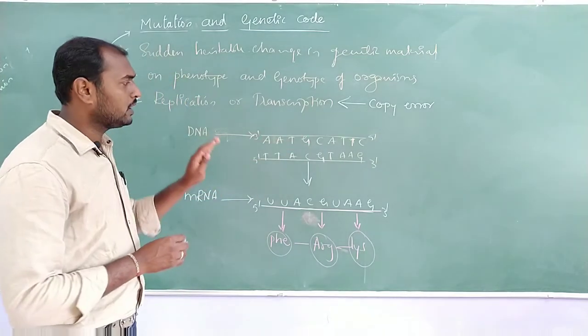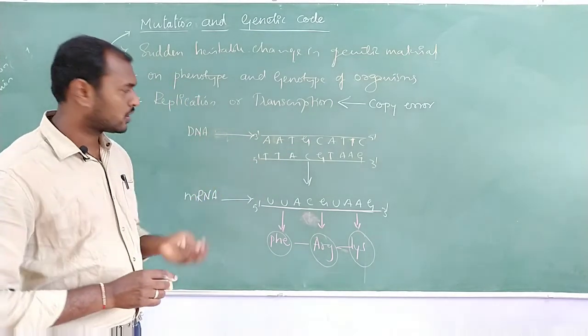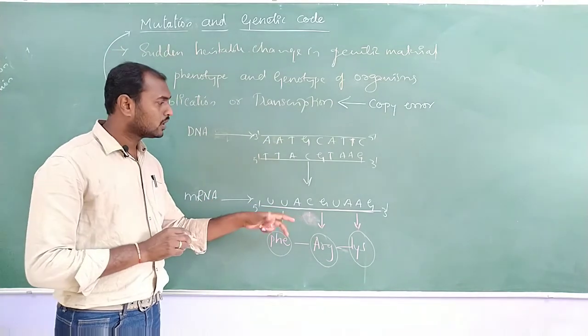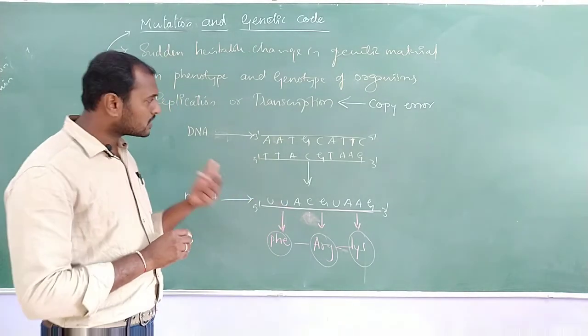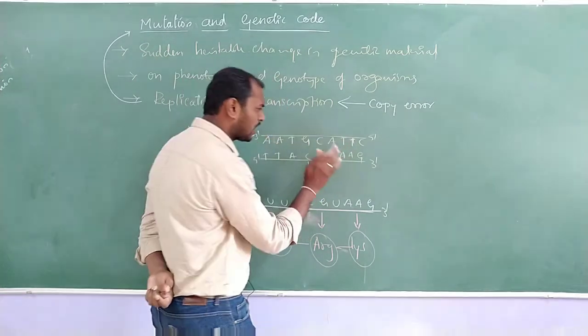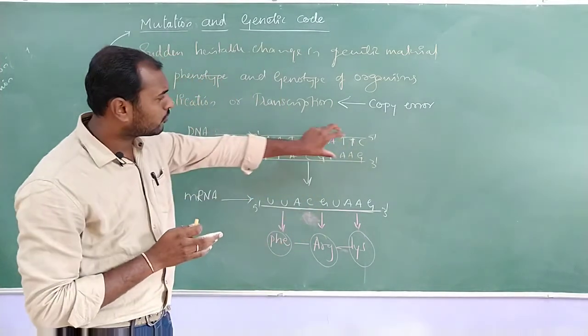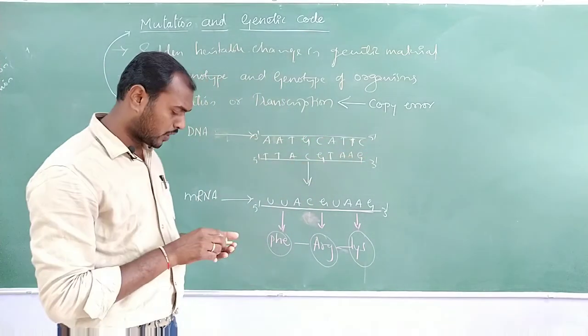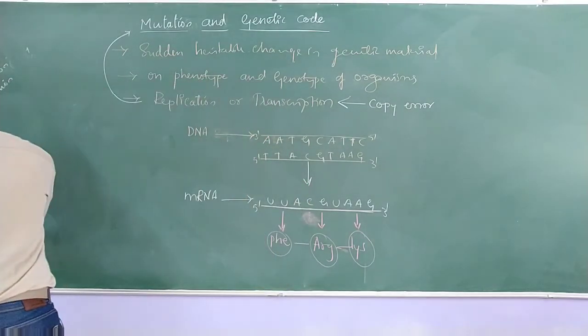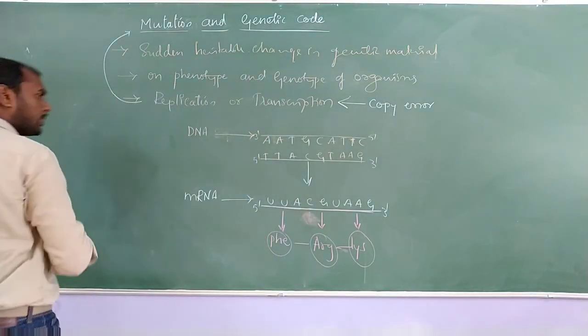ಯಾವುದೇ ಒಂದು ಪಾರ್ಟ್ ಅಲ್ಲಿ if there is a change during the replication ಅಥವಾ ಟ್ರಾನ್ಸ್ಕ್ರಿಪ್ಷನ್ ಆಗುವಾಗ ಏನಾದರೂ ಚೇಂಜಸ್ ಆದರೆ, just consider during replication in this particular ಯಾವುದೋ ಒಂದು ಪಾರ್ಟ್ ಅಲ್ಲಿ ತಗೋಬಹುದು. So for your convenience I am taking the last one. Okay, so just for convenience. So if I am going to take this part, which part?